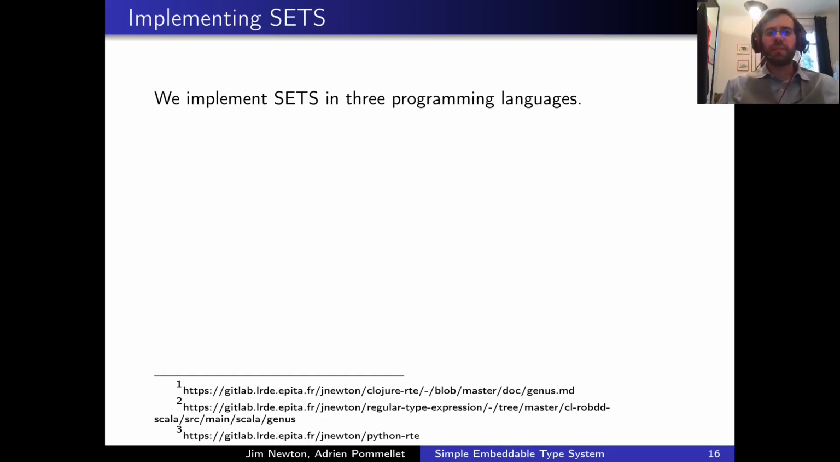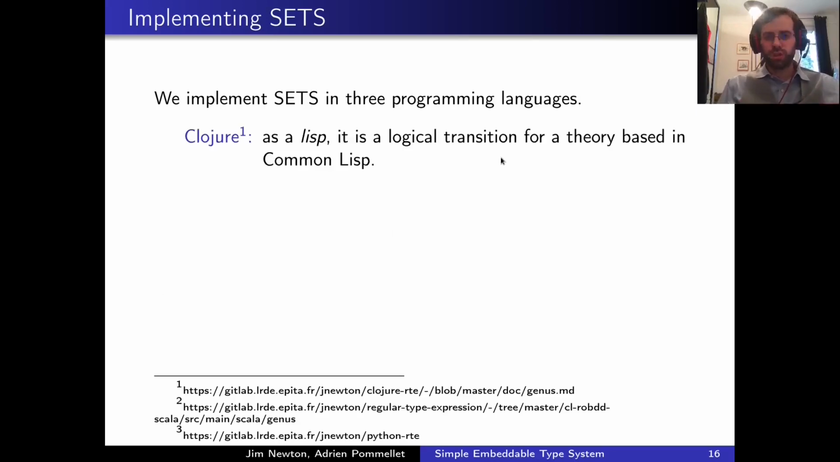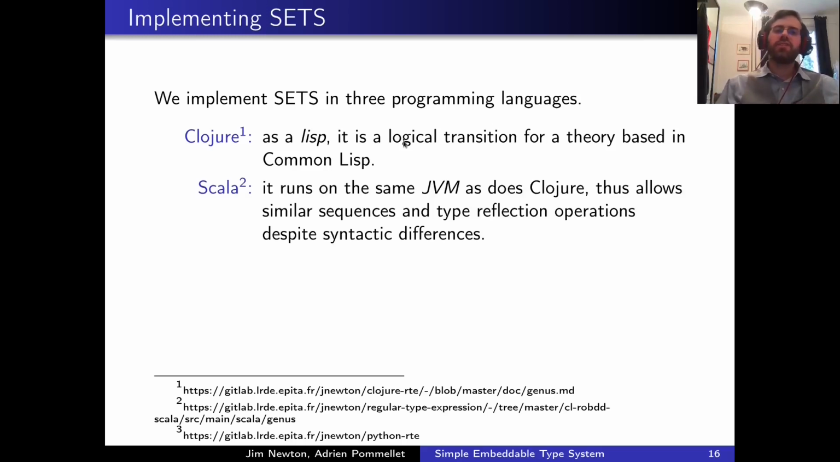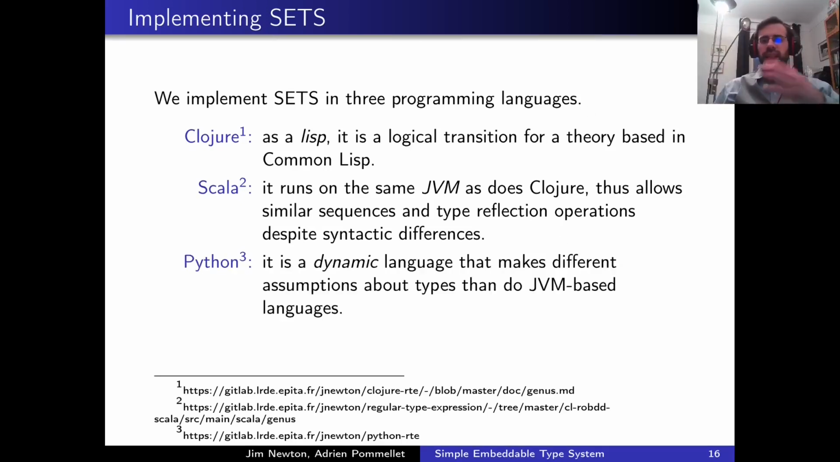Practically speaking, we implemented sets in 3 programming languages. The first one is Clojure because it is a Lisp and therefore a logical transition for a theory inspired by another Lisp. The next language is Scala because it runs on the same Java virtual machine as does Clojure. Last but not least, we are working on a Python version, which we chose because it is a dynamic language that makes different assumptions about types than the 2 other JVM-based languages we introduced previously.